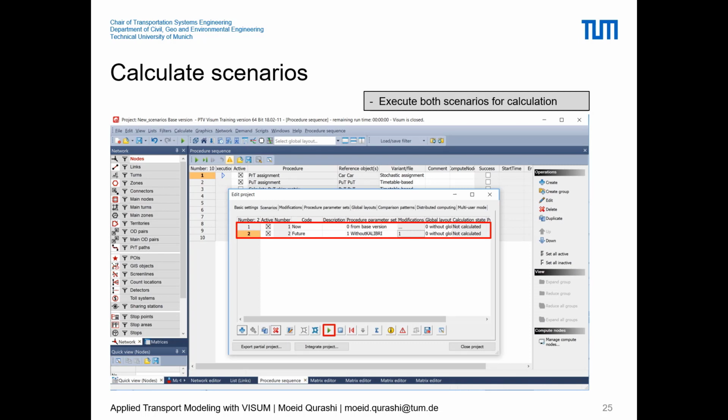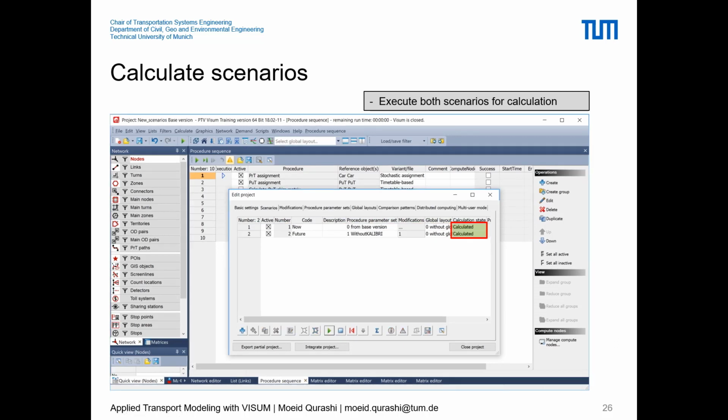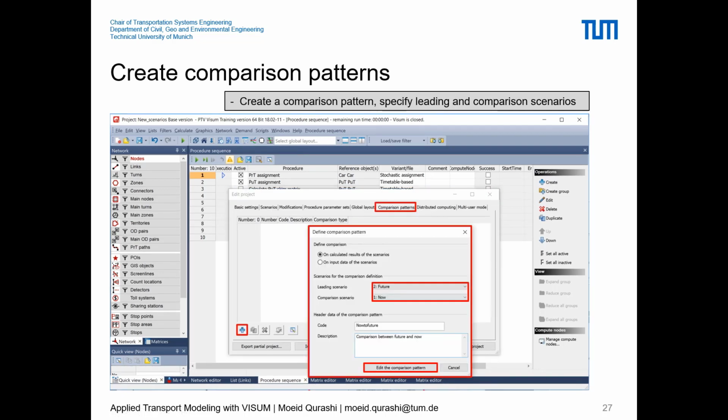we can execute both scenarios for calculation. So we have to click on this active box, cross both of these active boxes, and press on this play button to execute and calculate both scenarios. Once it has been calculated, it will be shown in green here. And next we can create comparison patterns, and this can be done under the comparison pattern tab. Here we can press the create button and define our comparison pattern.